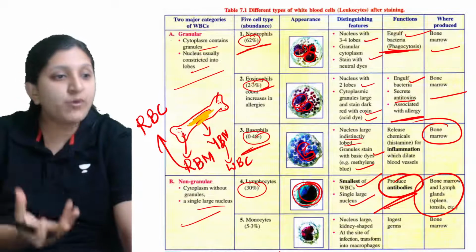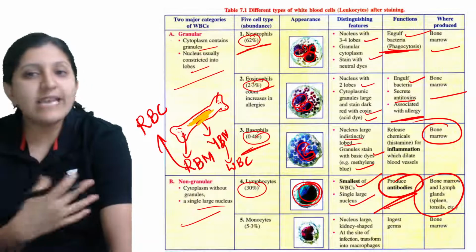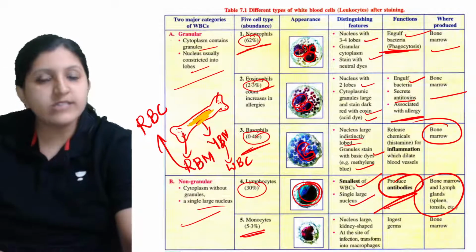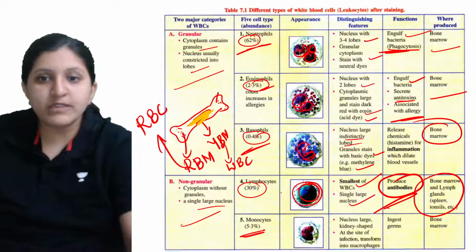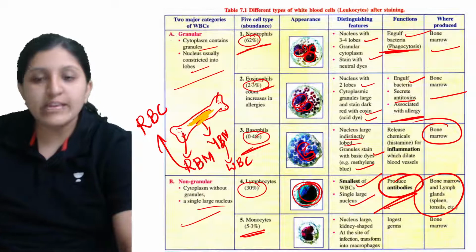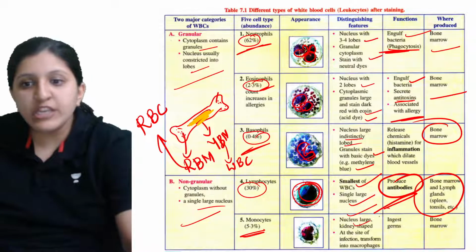So basically bone marrow is where the production occurs. The maturation of this cell is going to occur at different parts. Monocytes form a concentration of about 5.3% in the blood. The nucleus is large and kidney shaped.